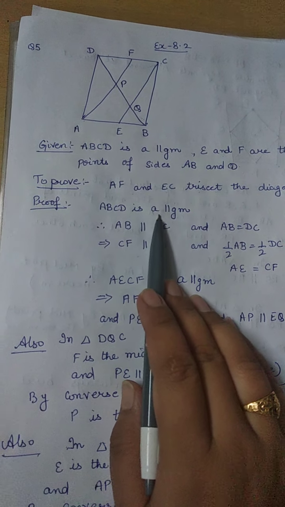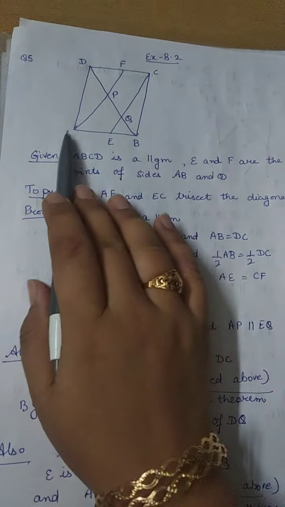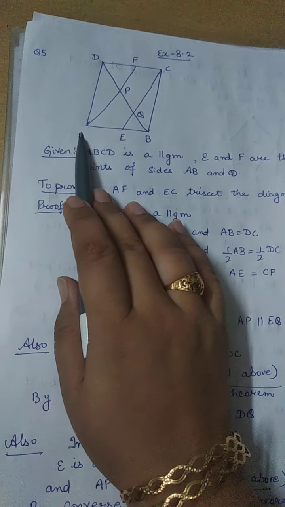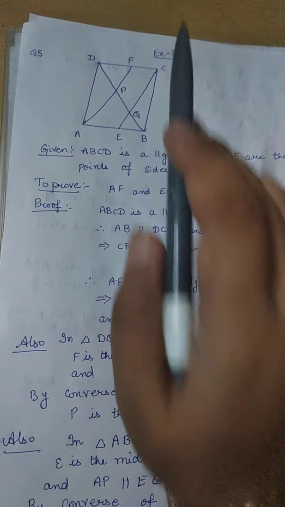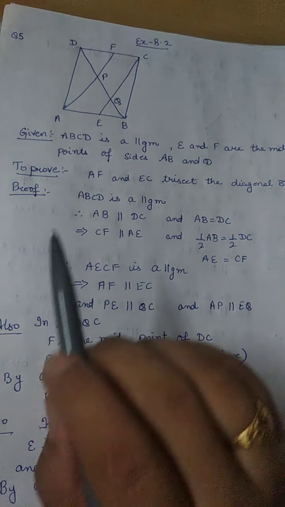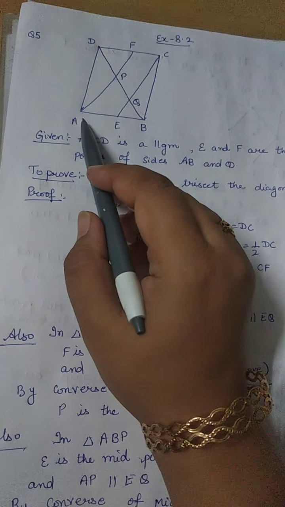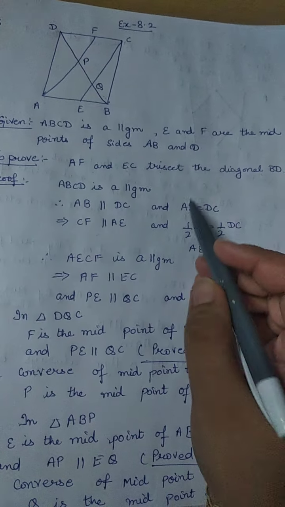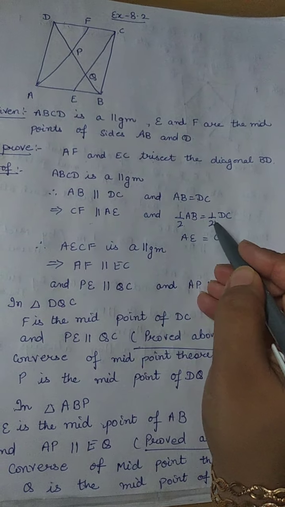So first of all, ABCD is a parallelogram. We know that, which implies that AB is parallel to CD. Since AB is parallel to CD, their subparts are also parallel. That is AE and FC. AE and FC are parallel to each other, right? Now we know that these are parallel. This is a parallelogram, so AB is also equal to DC, which implies that their halves are also equal.